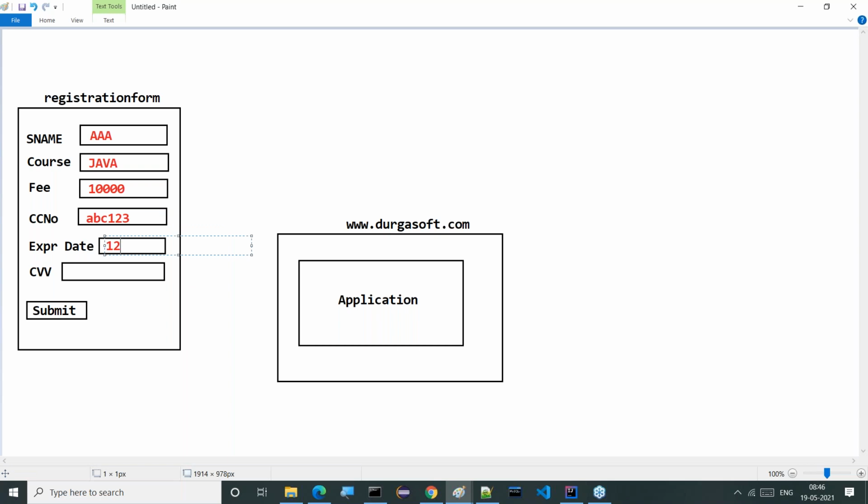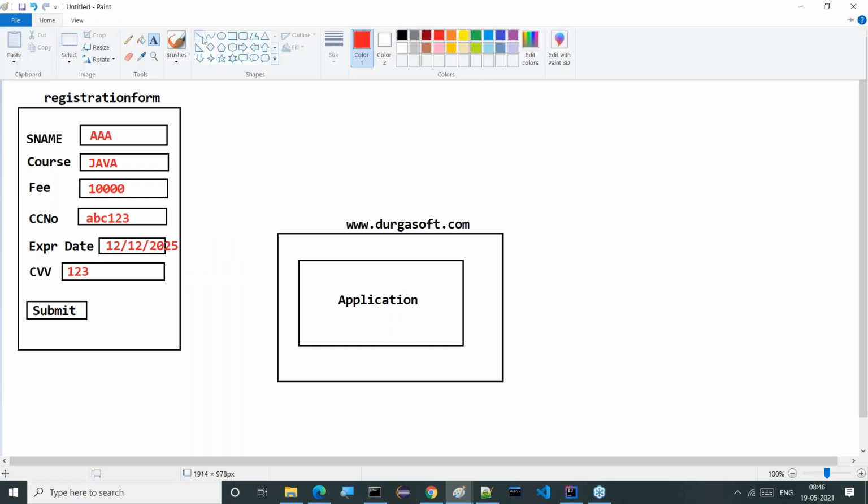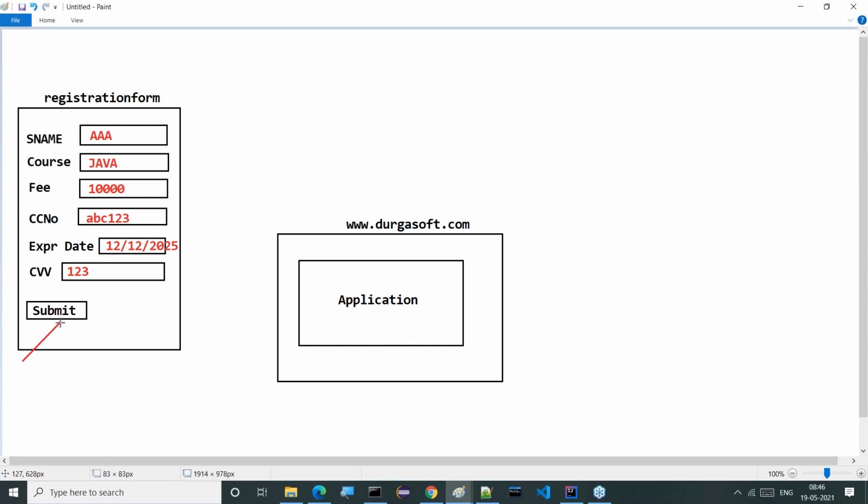Expiry date, something like 12 and 2025, for example. And CVV, you can understand 1 to 3. Right, so then after that, I need to click on the submit button.